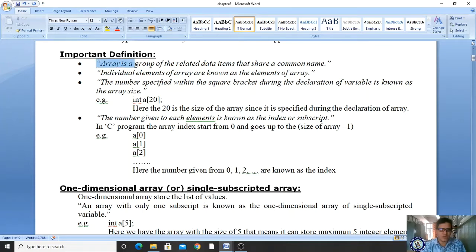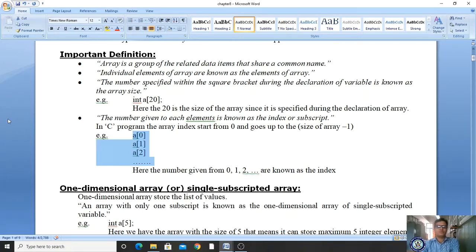You can see the definition given here also. Please observe: an array is a group of related data items that share a common name. So the same meaning applies. An individual element of an array is known as an element of the array. Whatever value you are storing in an array, here you have not stored the values, you are only taking the locations of the values.